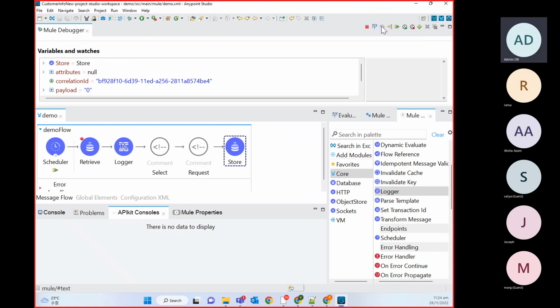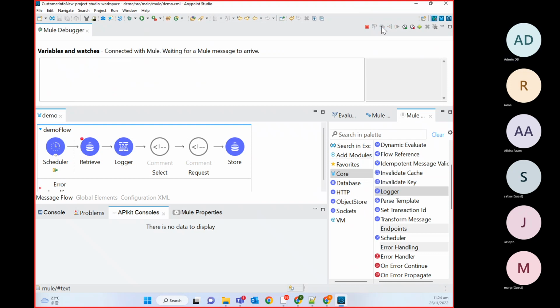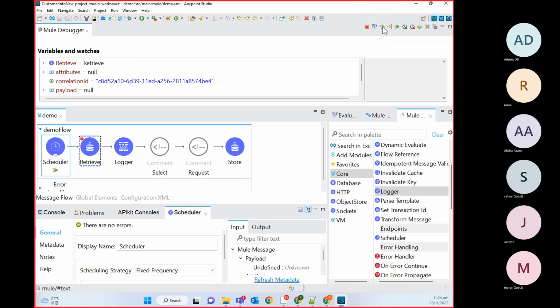Then we did this logging, we stored that value. Okay. Now if we go for second time, so here you can see we are getting 1, 2, 3, 4.